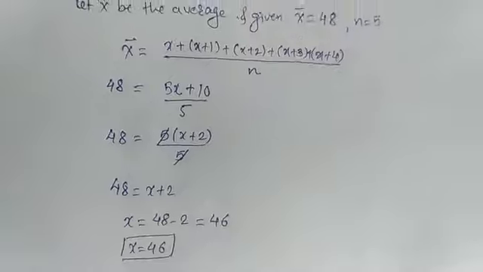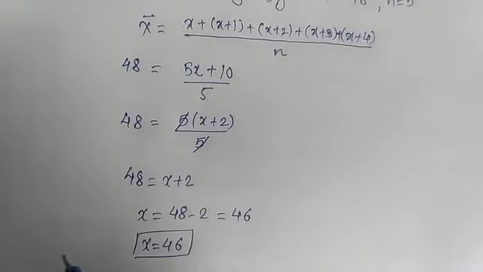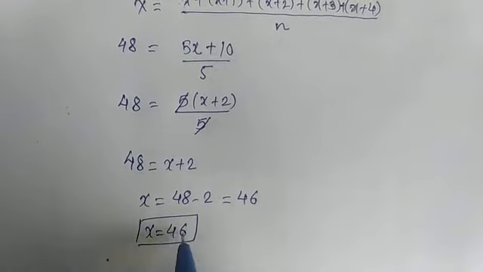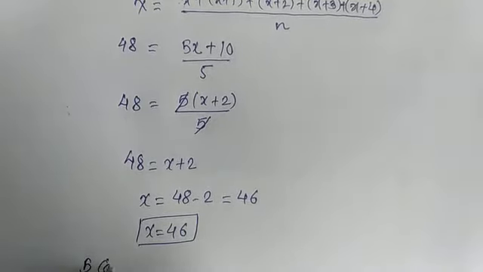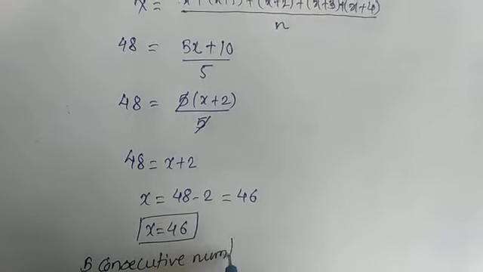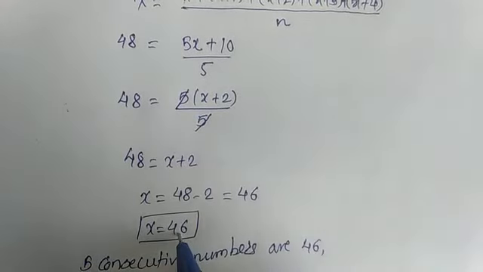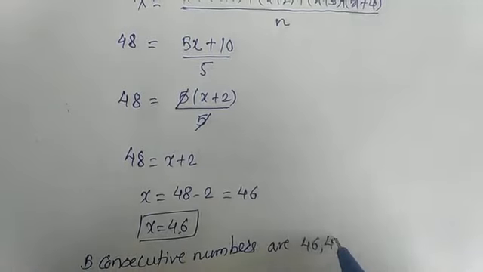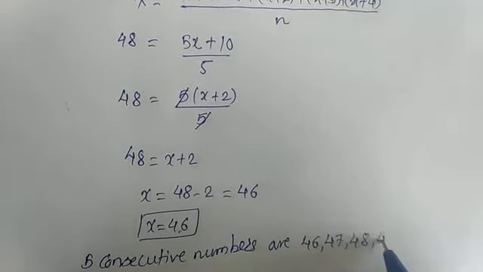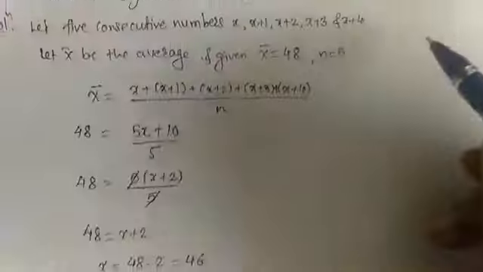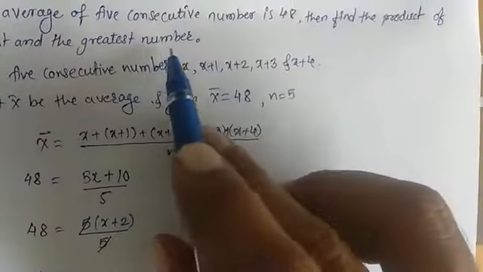So our 5 consecutive numbers are, here x is equal to 46, therefore the 5 consecutive numbers are: first is 46 because x is equal to 46, x plus 1 is 47, 48, 49 and 50. Okay, so these are our consecutive numbers, and we have to find the product of the least and greatest number.